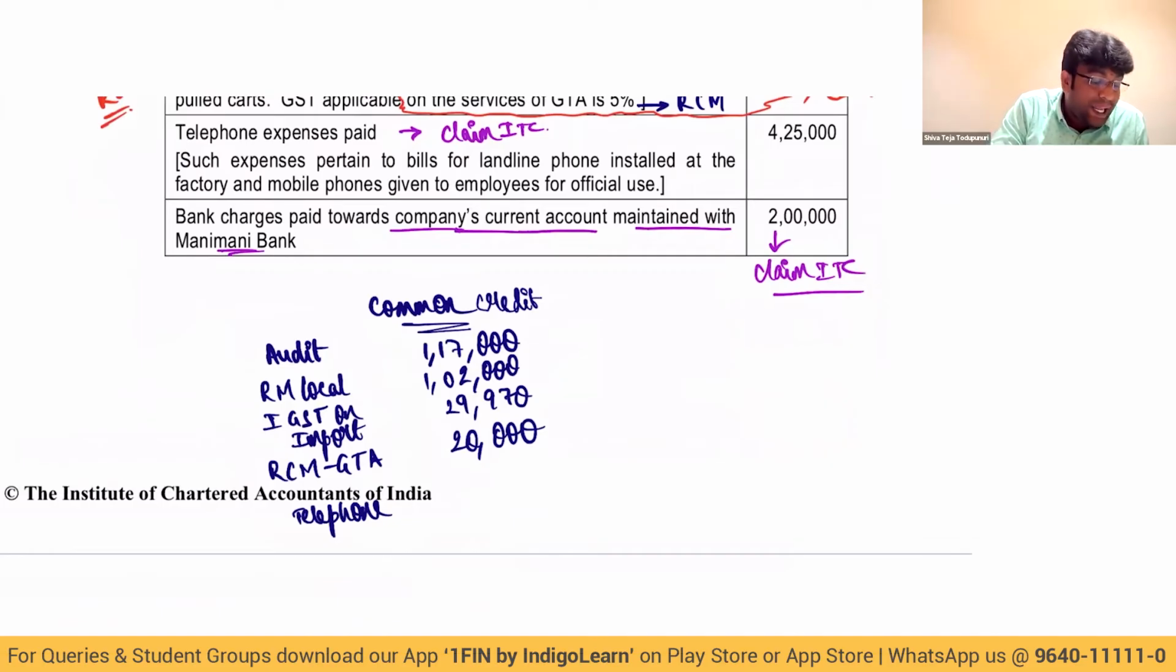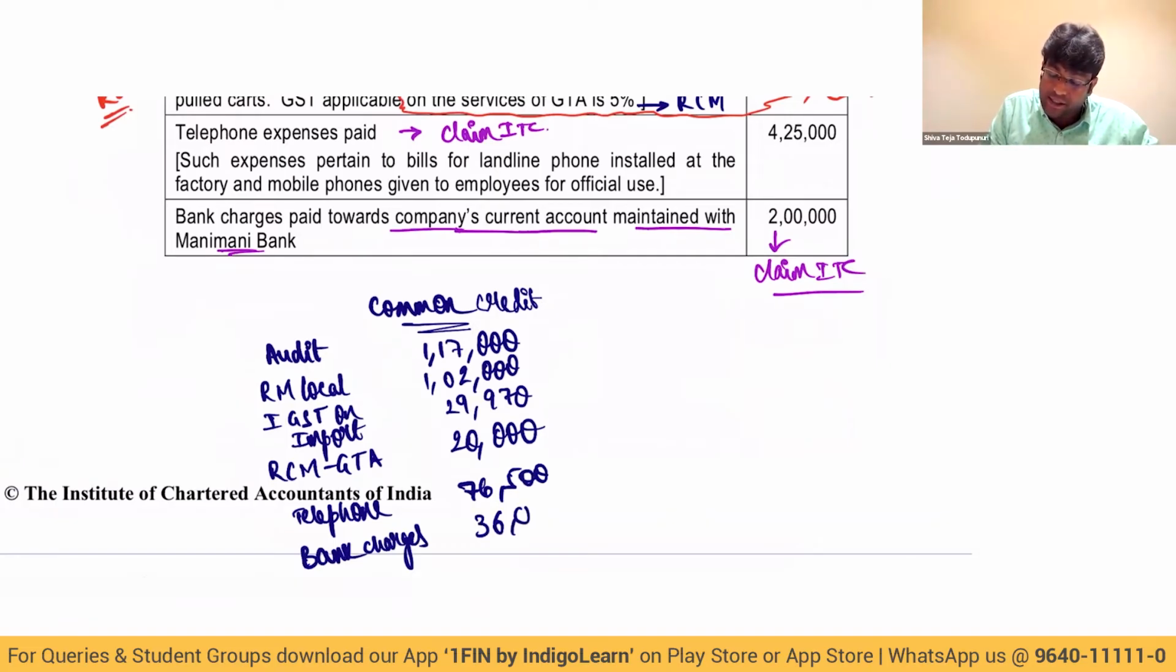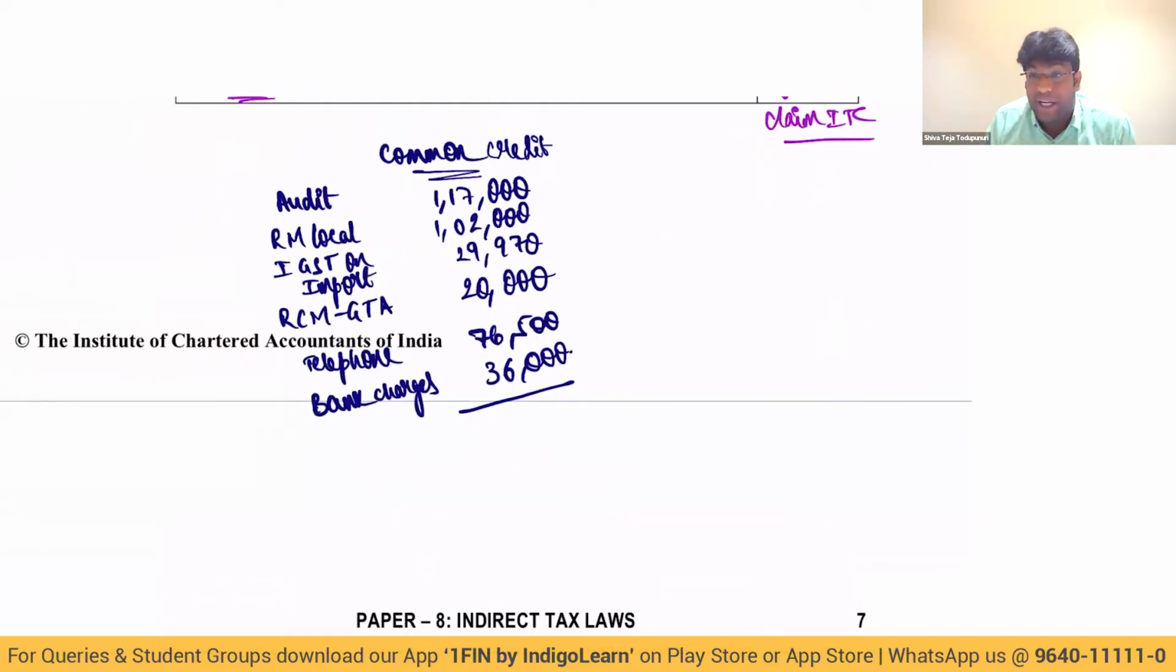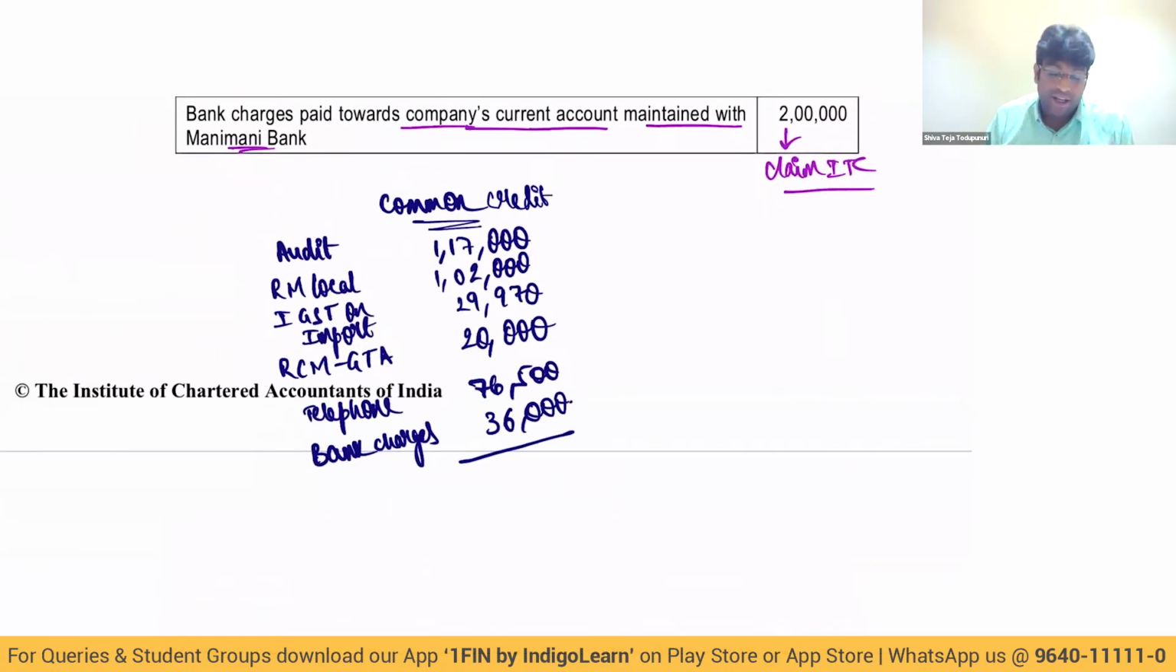Then telephone expenses, 4,25,000 into 18%, which is 76,500. And bank charges. How much is the bank charges? 2 lakhs. On 2 lakh, 18% is 36,000. But I will not tell this as legal services common credit, because that is a separate credit for me. Clear? Come on, how much is my common credit?